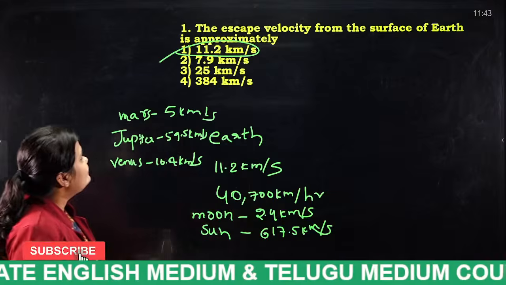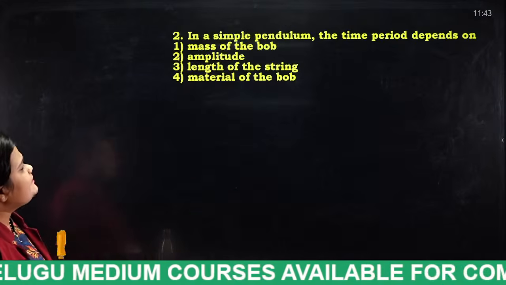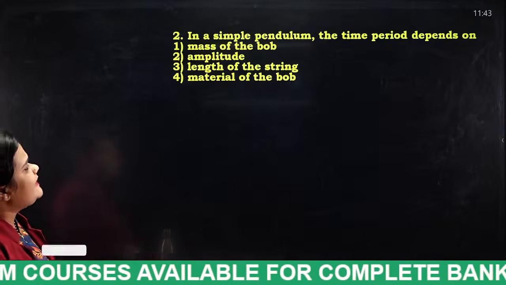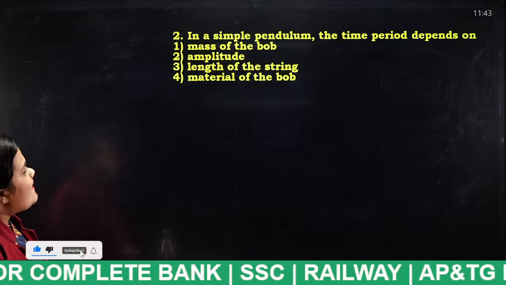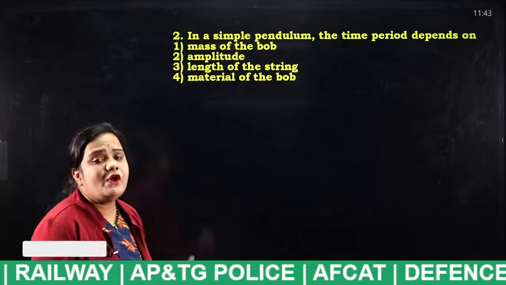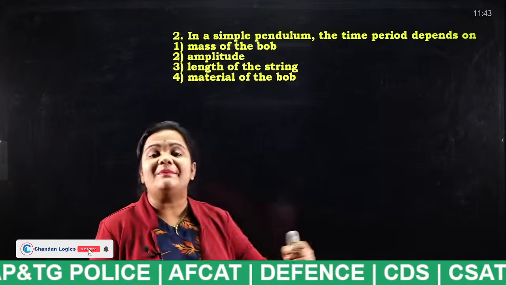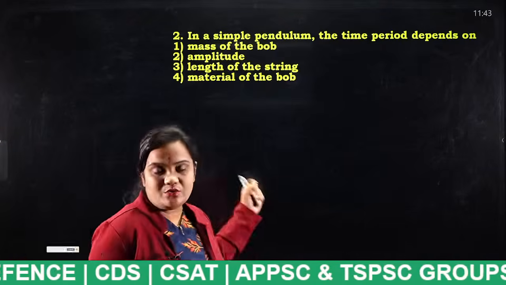What is the answer for the next question I am going to display? In a simple pendulum, the time period depends on mass of the bob, amplitude, length of the string, material of the bob. If you know the formula for time period of a simple pendulum, you can easily answer this question.